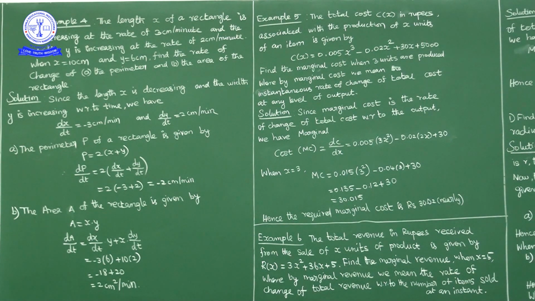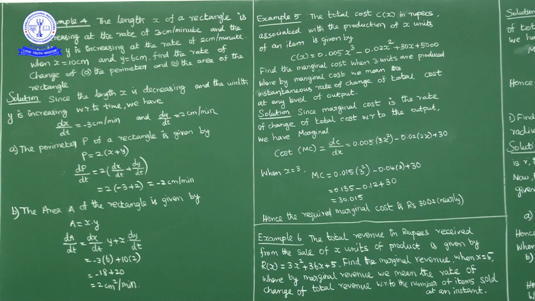First of all, perimeter of rectangle is 2 into x plus y. So rate of change of perimeter with respect to time is dp by dt is equal to 2 into d by dt of x plus y, nothing but dx by dt plus dy by dt. 2 into dx by dt is what? Minus 3. dy by dt is what? 2. So minus 3 plus 2 is minus 1. Minus 1 into 2 is minus 2. So dp by dt is equal to minus 2 centimeter per minute.